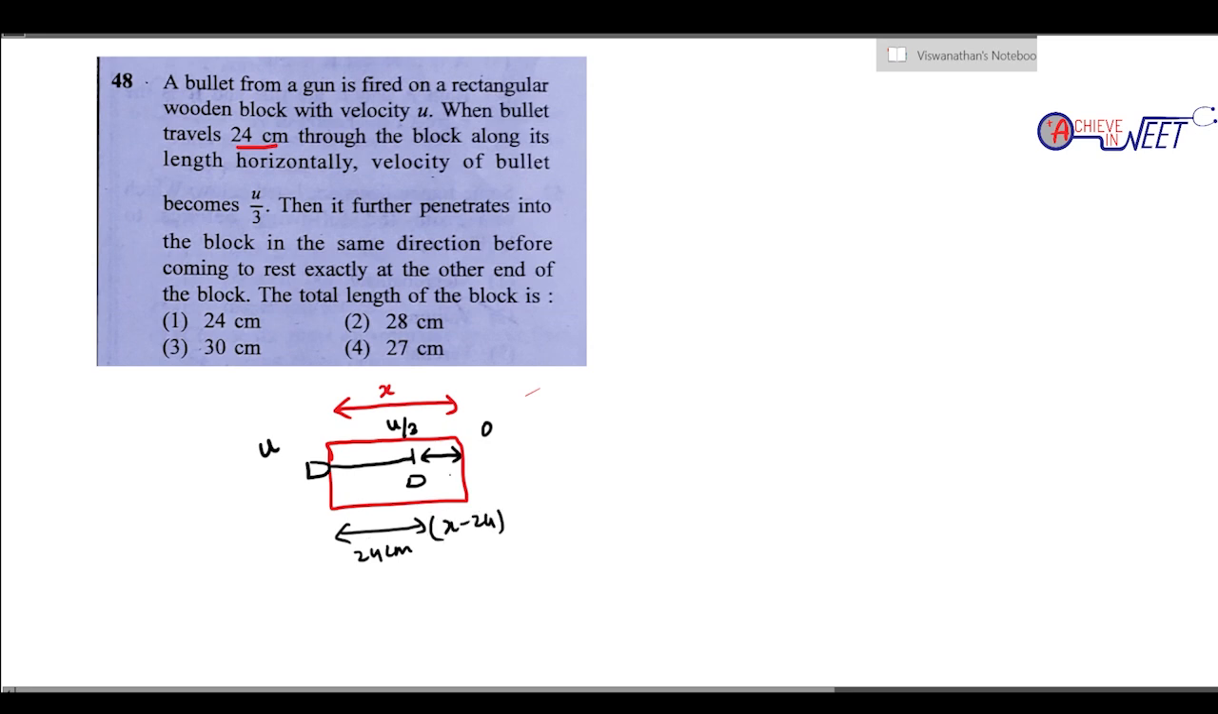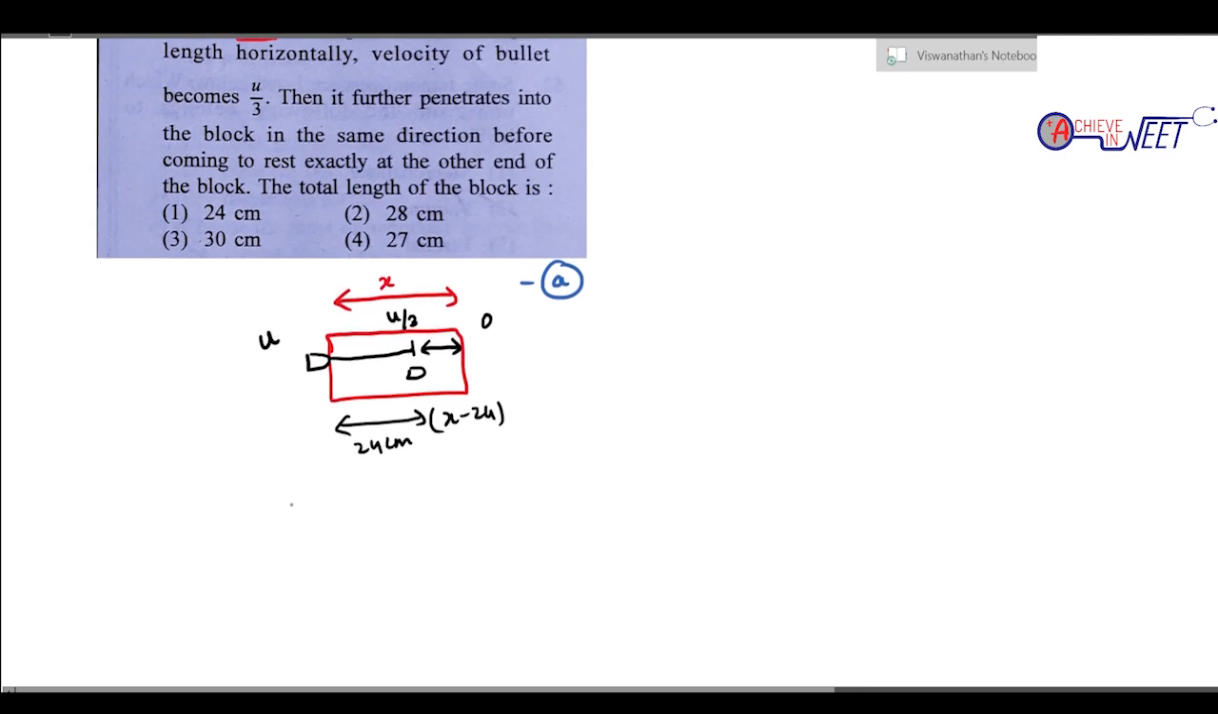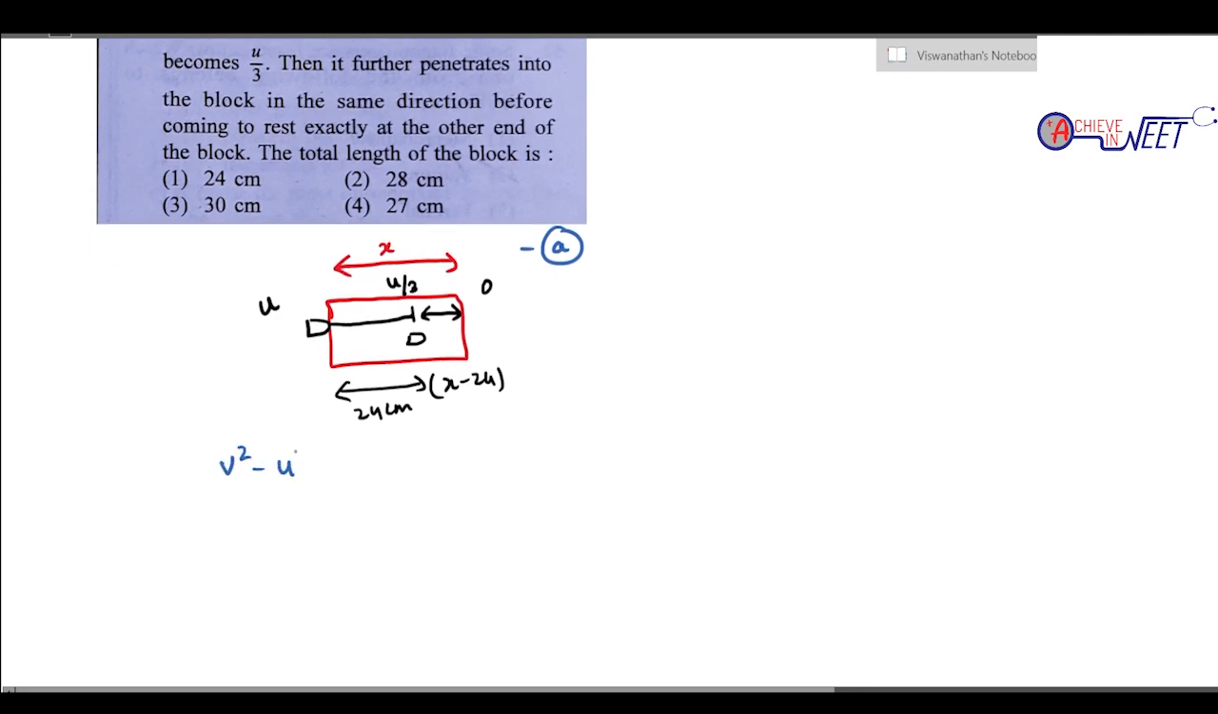இப்போ என்ன கேட்குறாங்க, they are asking what is the total length of the block x. So it's straightforward, let it have a constant retarding force of a. Constant retarding force of a. And you know very well this is a retarding force, so acceleration is negative. So retarding acceleration is minus a. So we know very well v square minus u square is 2as.